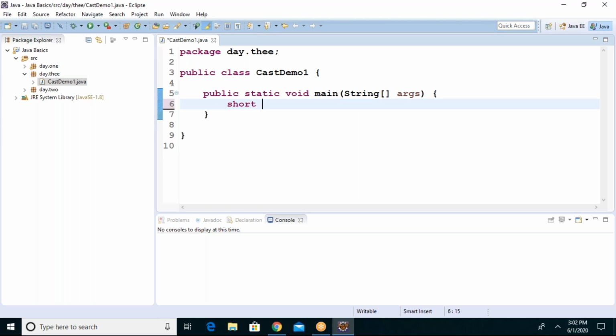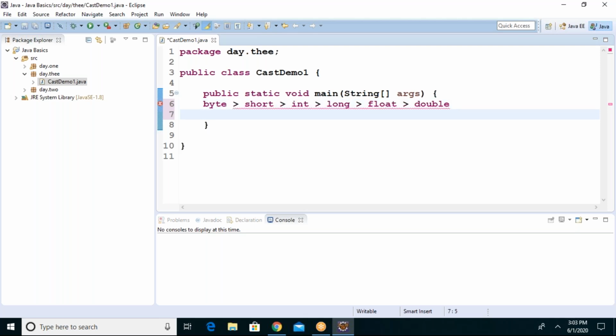We have byte, short, int, then long, then float, and finally double.